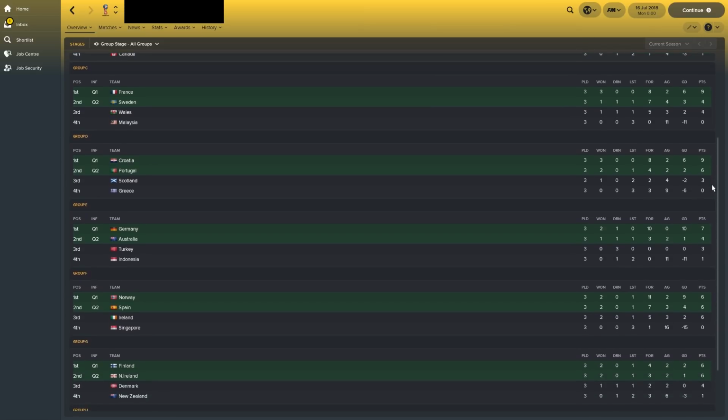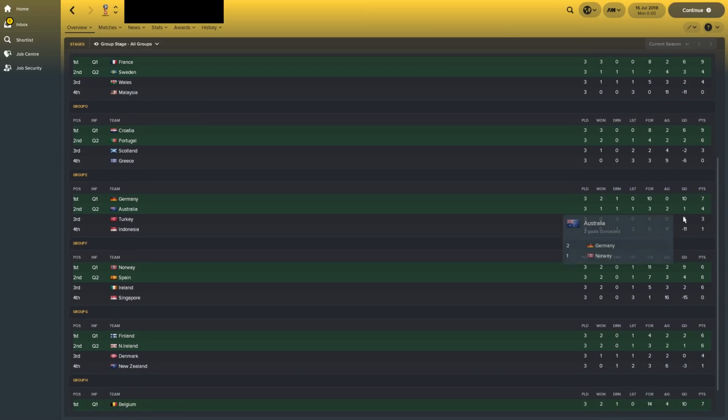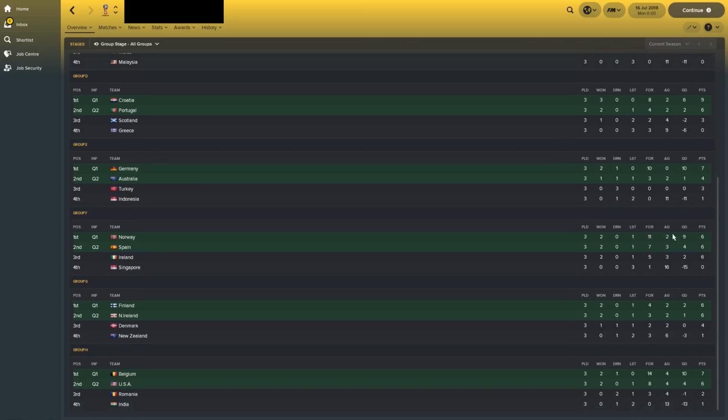Scotland missing out there. Germany and Australia went through from Group E. Germany scored 10 goals without reply, 8 of which were against Indonesia, who actually managed to get a draw, which is quite impressive. 0-0 draw against Turkey. Norway topped Group F, finishing ahead of Spain on goal difference. They must have scored a lot of goals against Singapore.